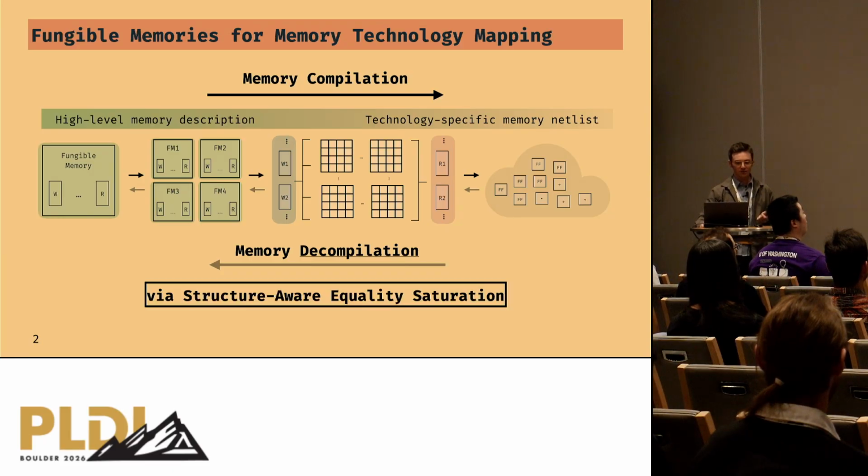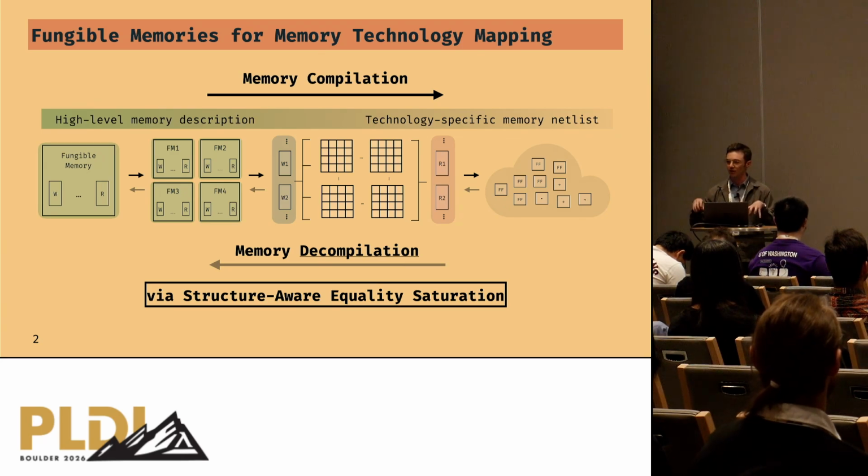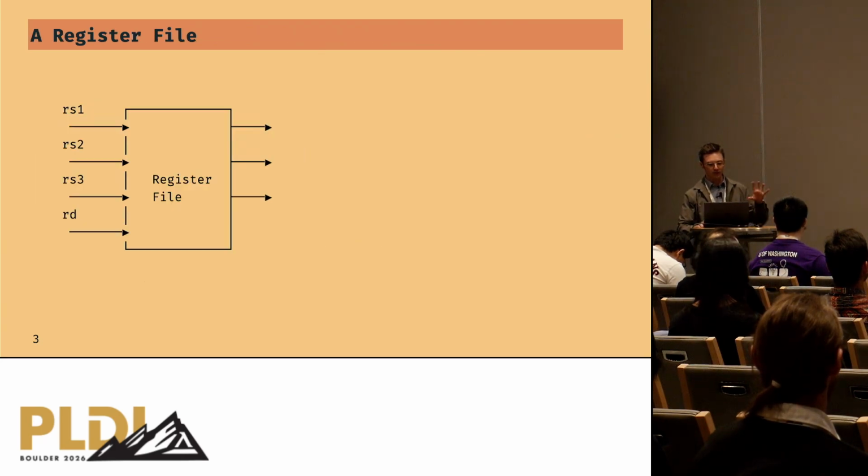To accomplish this at scale, we developed a structure-aware equality saturation technique which scales to netlists with millions of cells and identifies memories that state-of-the-art tools cannot. While we're in the equality saturation session, this work touches on a very specific hardware design problem, so I want to set the stage a little bit and give an example.